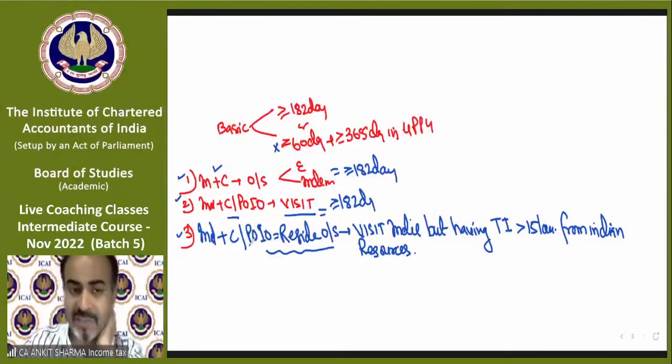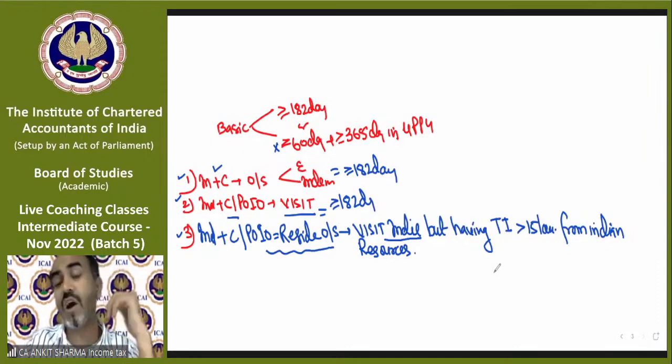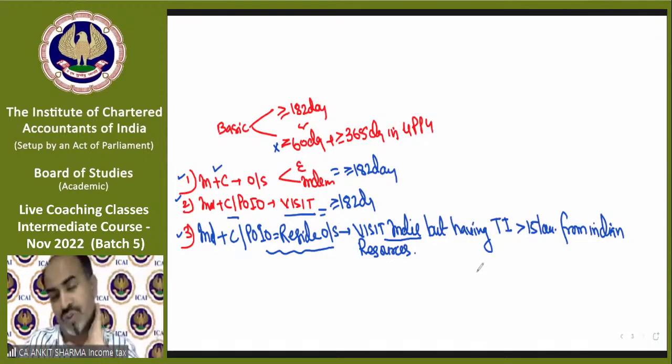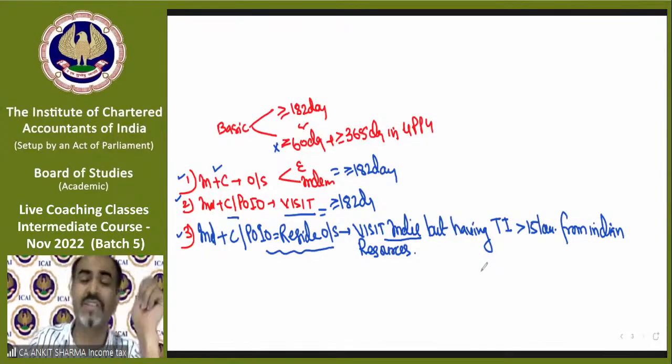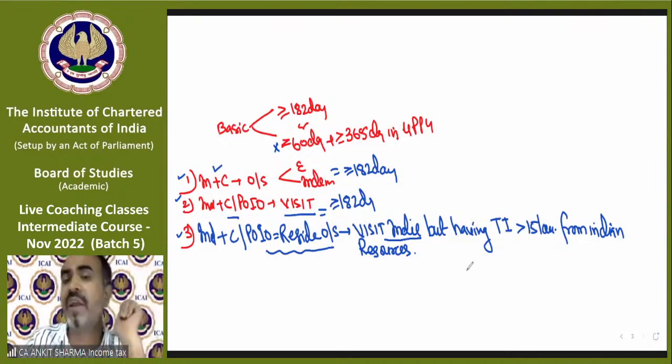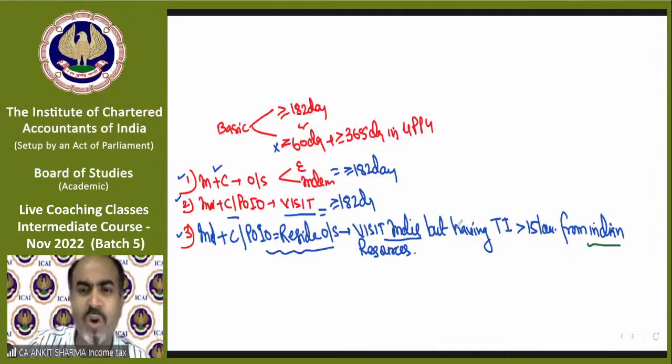It says if an individual, citizen, POIO, resident outside India visits India, up to here it is just like point number 2, but now things change. If he has total income exceeding 15 lakh which he earned from Indian resources, from having business in India, doing service in India, selling property in India, having rent from an Indian asset, etc. What are Indian resources, etc.? That is a different topic. We will discuss it later in this chapter.